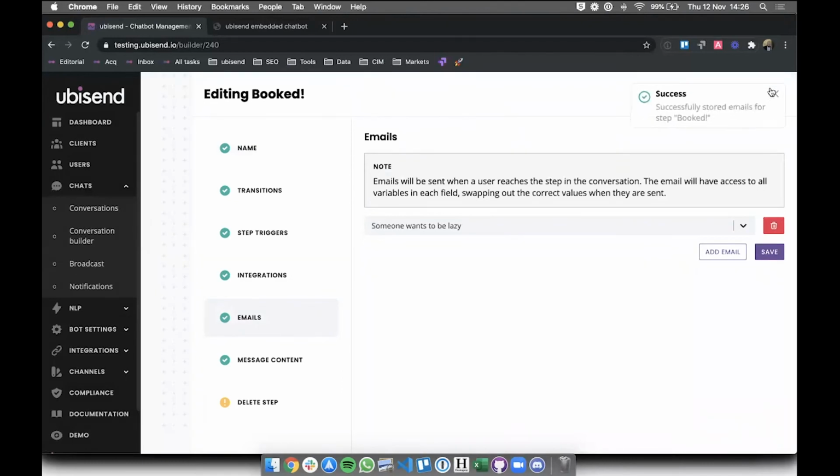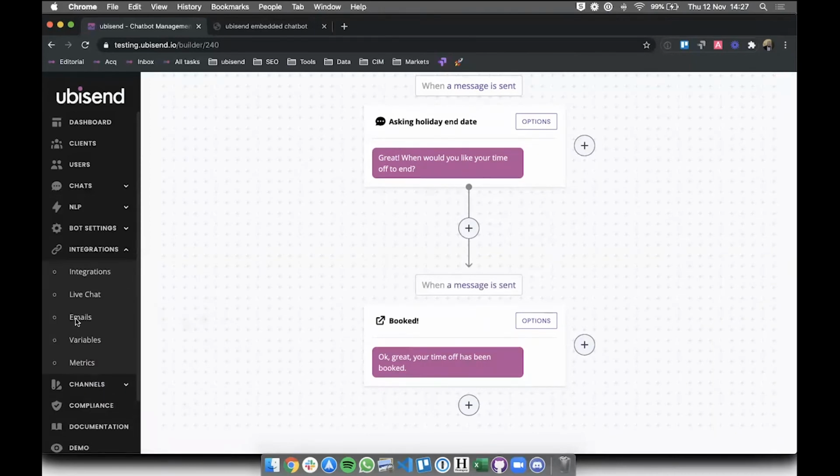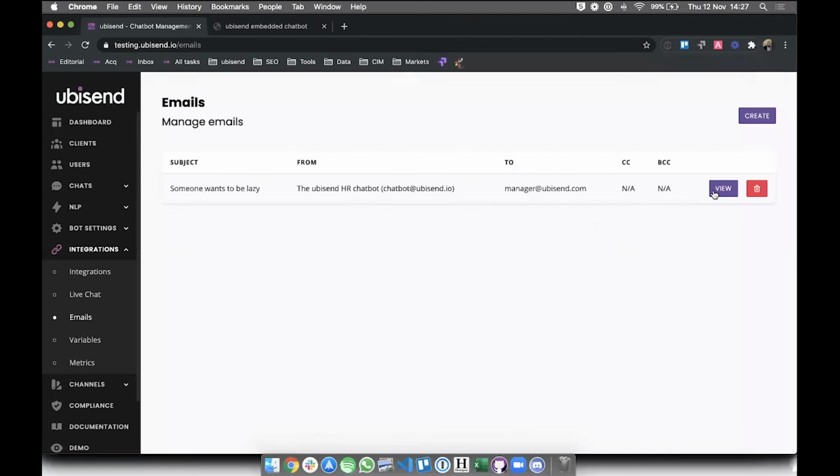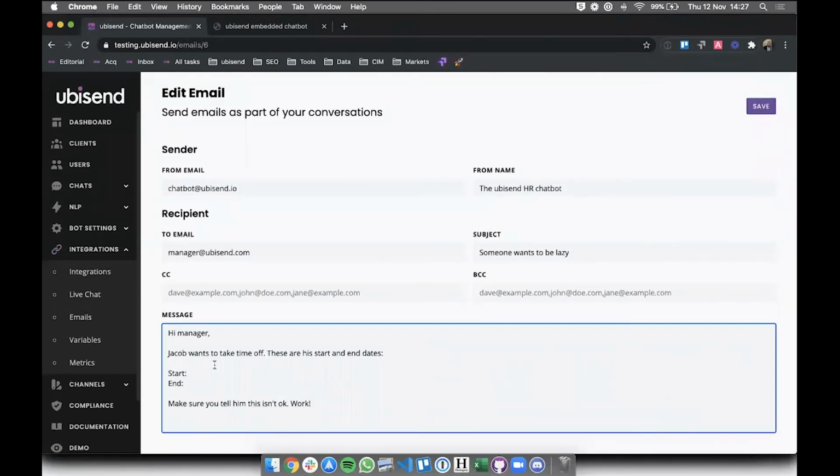Okay. So obviously, you'll have noticed that I haven't put any data in this email. So that's a bit boring. What does this email actually say? Well, it doesn't say anything. It just says, oh, oops, that's not the right button. It says time and start and end, but there's actually no data here. So what we want to do is start collecting the start date and end date as variables from the actual user throughout the conversation.